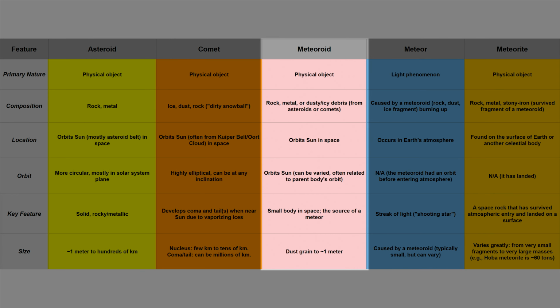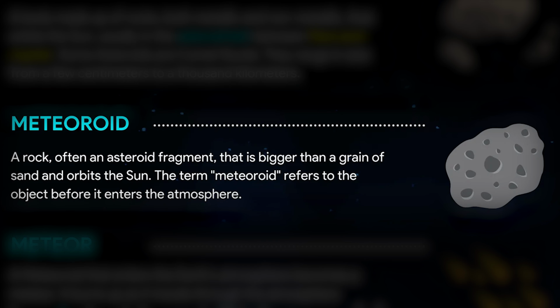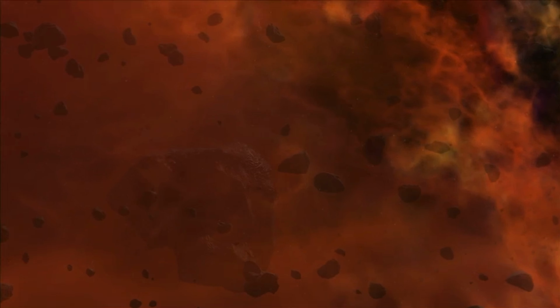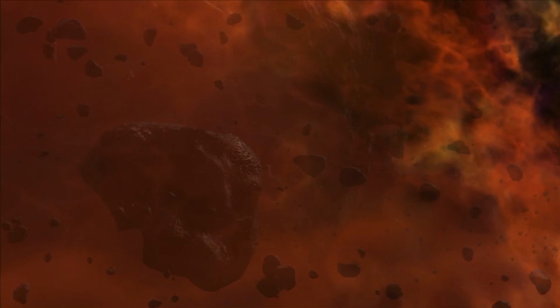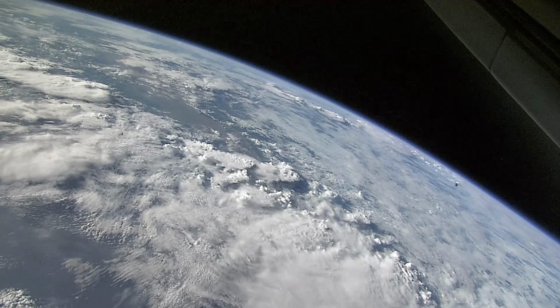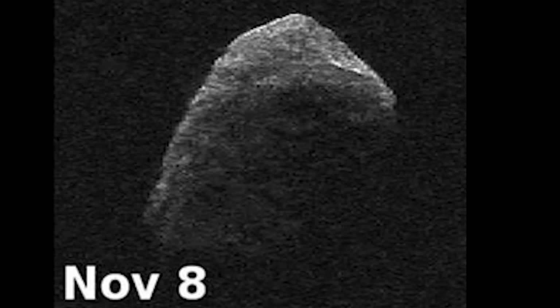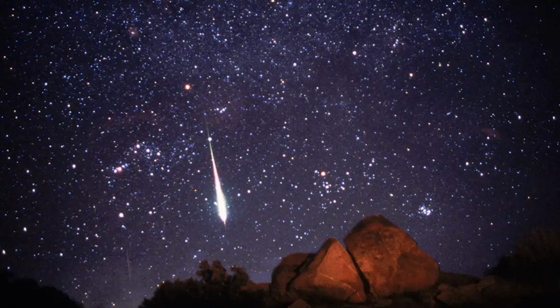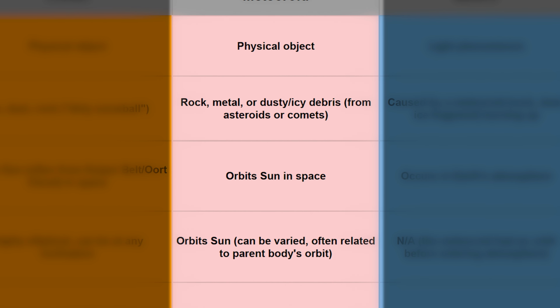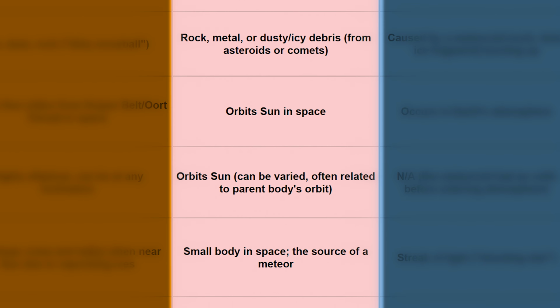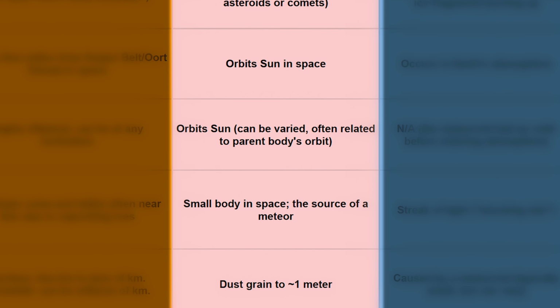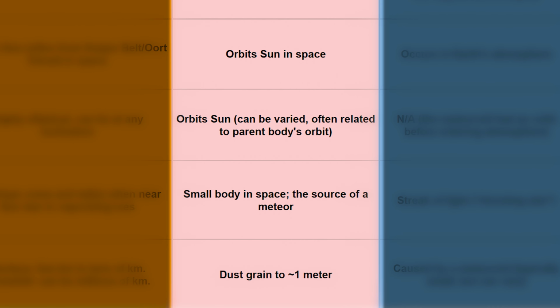Meteoroid. Meteoroids are physical objects. Meteoroids can be composed of rock, metal, or dusty icy debris from asteroids or comets. Orbits can be varied and often related to a parent body's orbit, such as the Sun, a planet, a moon, or even an asteroid. They are the small bodies in space which are the source of meteors. They are much smaller than asteroids. The size range can be anywhere from a single dust grain to 1 meter.